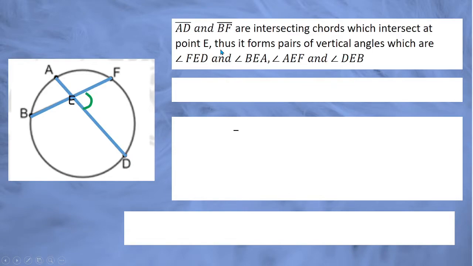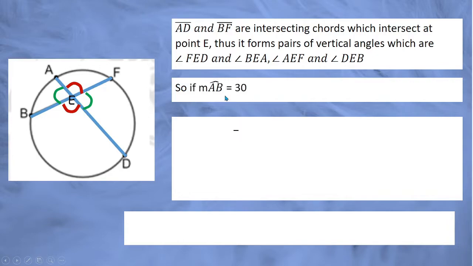Okay, so suppose we have this circle with intersecting chords. So that's AD and BF intersecting at point E. Thus it forms 4 pairs of vertical angles. So we have angle FED and angle BEA, and angle AEF and angle DEB. They are said to be congruent angles also.